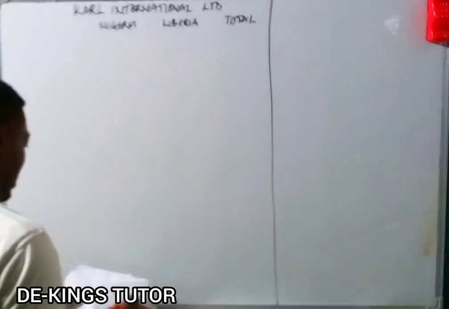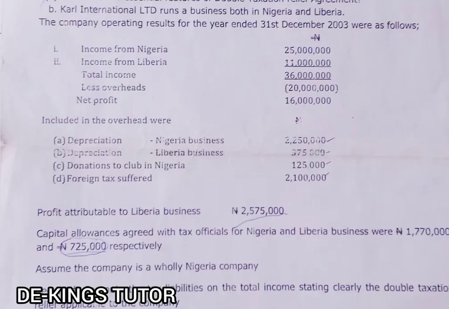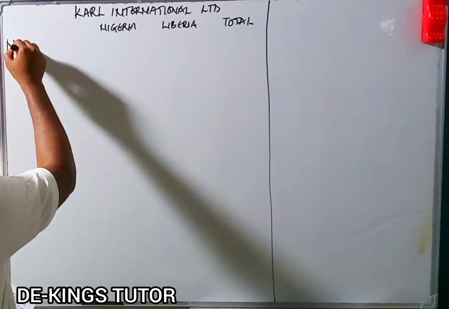Now let's solve this. If you go to the question, you will see that they have a net profit of 16 million. We're supposed to start from that. So we have net profit.